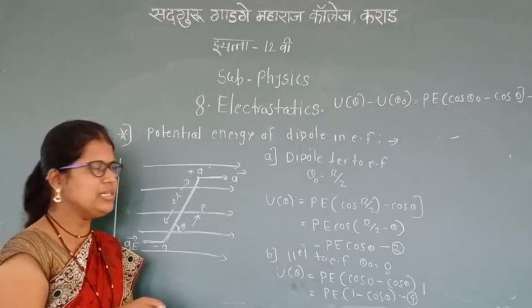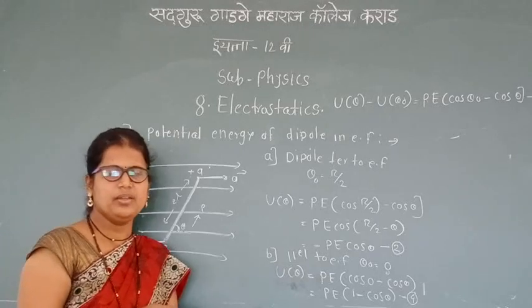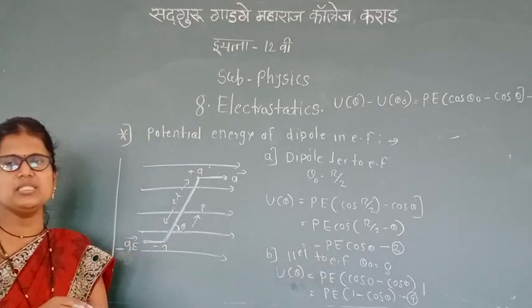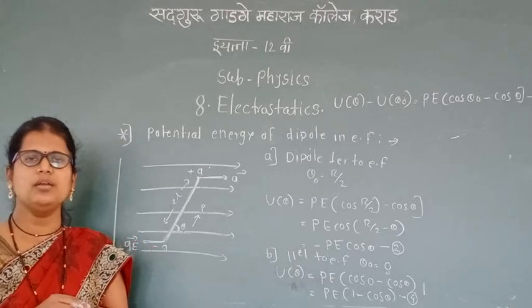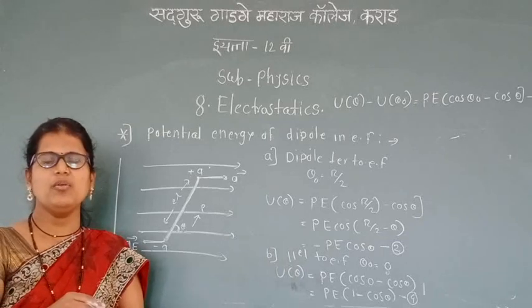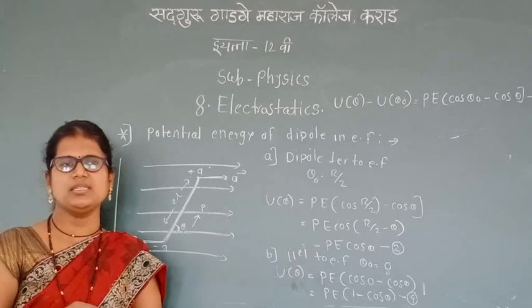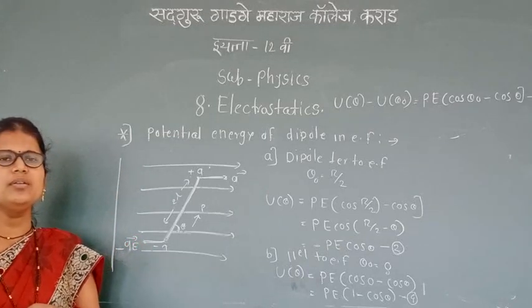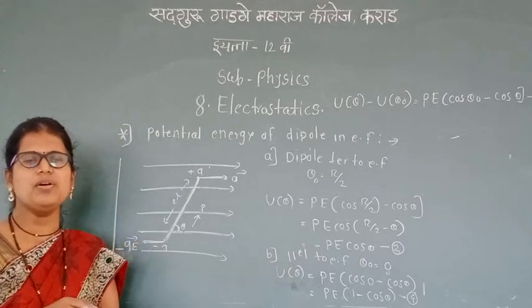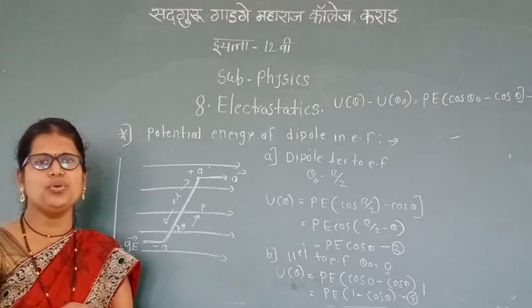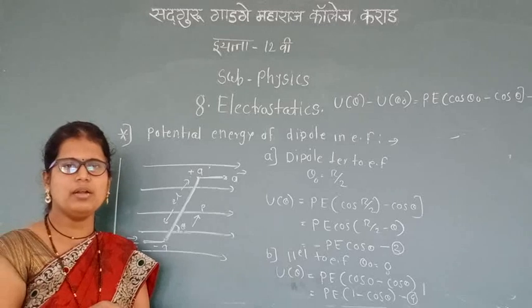Today we discussed the potential energy of a single charge system, U equal to Q1 V1(r), and the potential energy of a system of charges, Q1 V1(r) plus Q2 V2(r) plus 1 upon 4 pi epsilon Q1 Q2 over r12, and other terms we have already discussed.